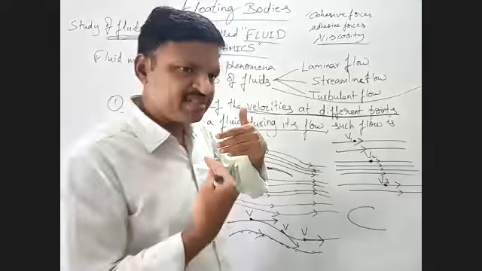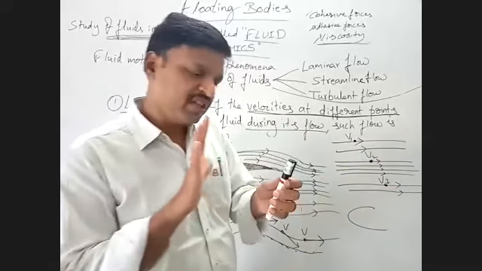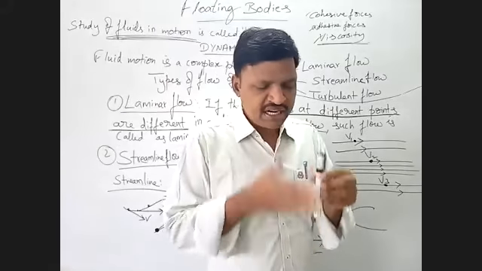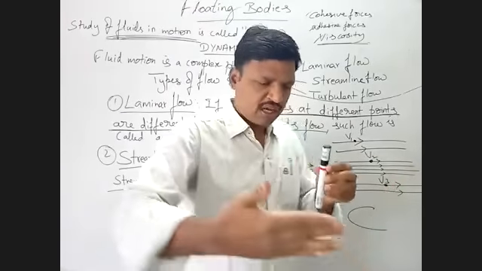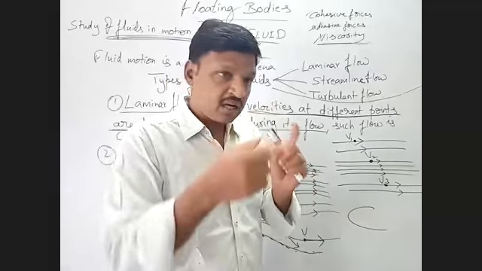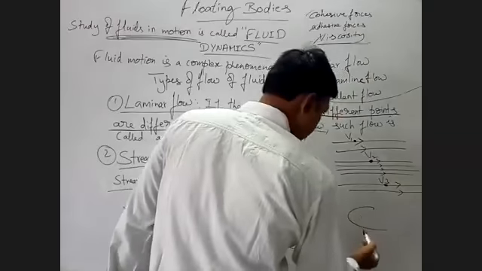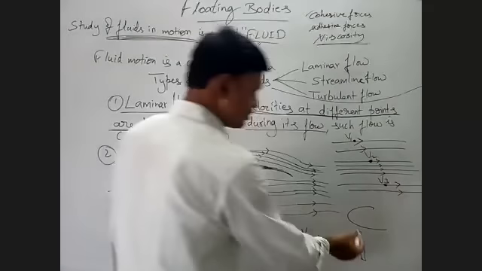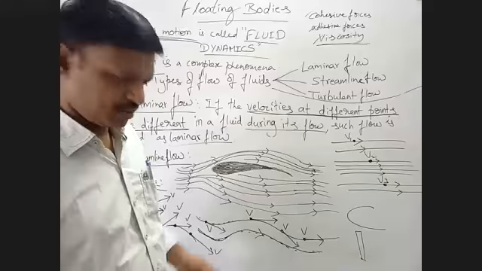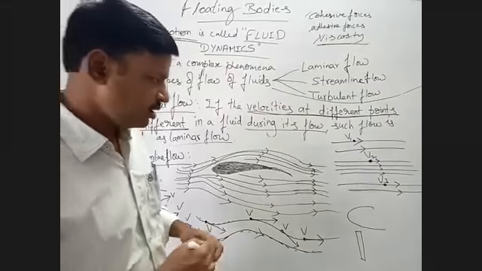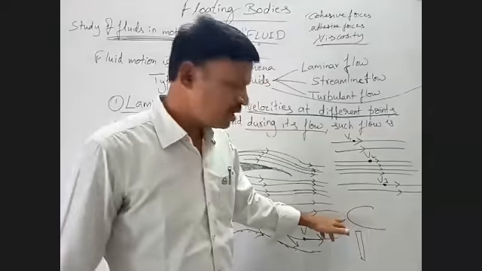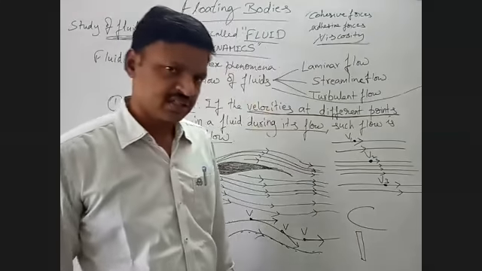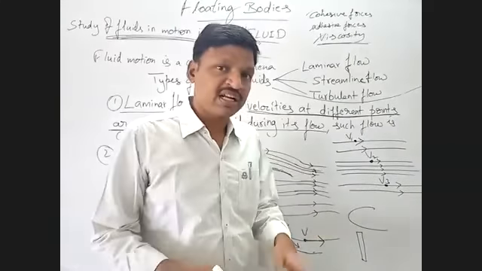So when these fluids are flowing, when they encounter a straightforward surface and a curved surface, the situation will be different, no? So these two objects are different. When fluid is flowing upon or through a surface like this and through a surface like this, it encounters the resistance offered.